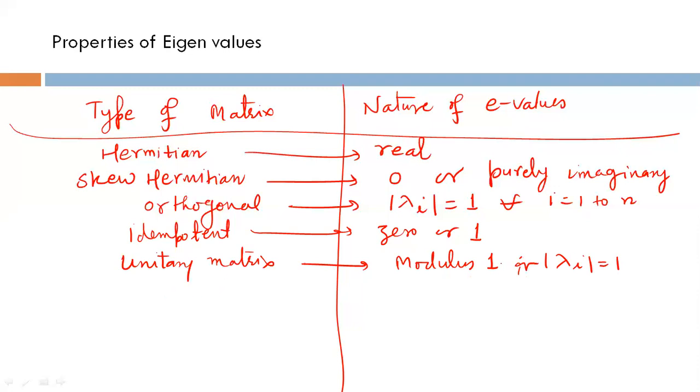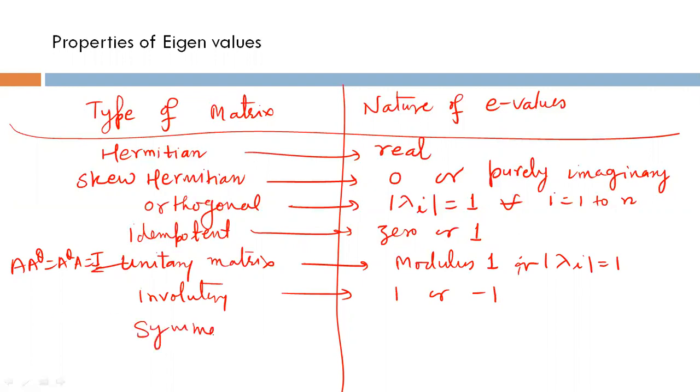Here lambda i can be a complex number also, then you know how to find the modulus. Involutory is A square equal to I. Unitary matrix is A theta A equal to identity matrix. And involutory is A square equal to I. Then the eigenvalues are 1 or minus 1 here.